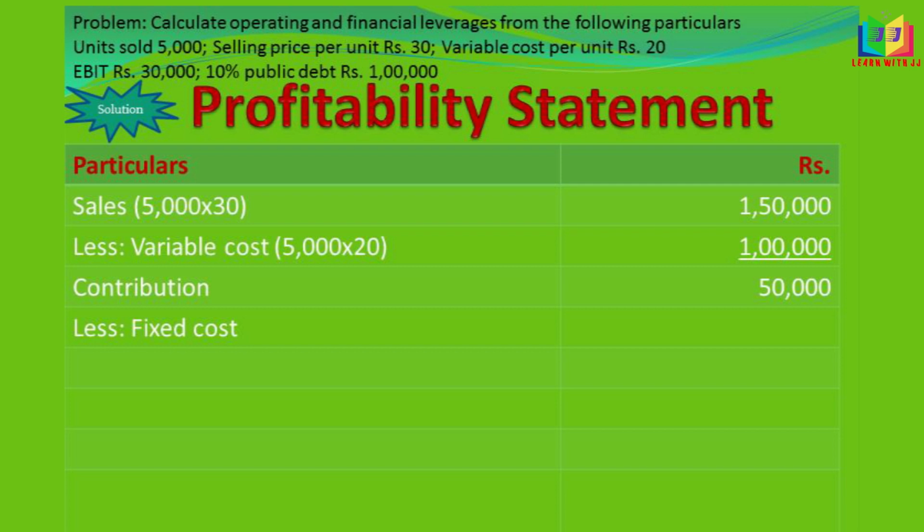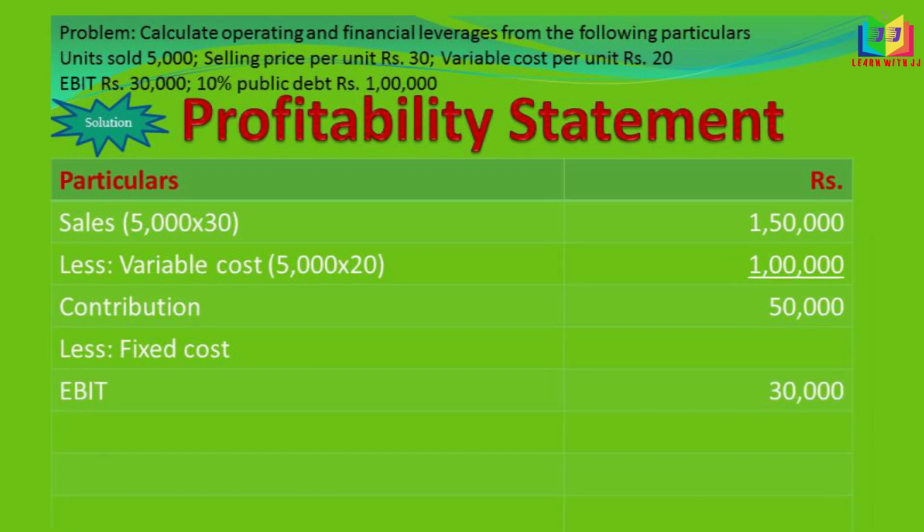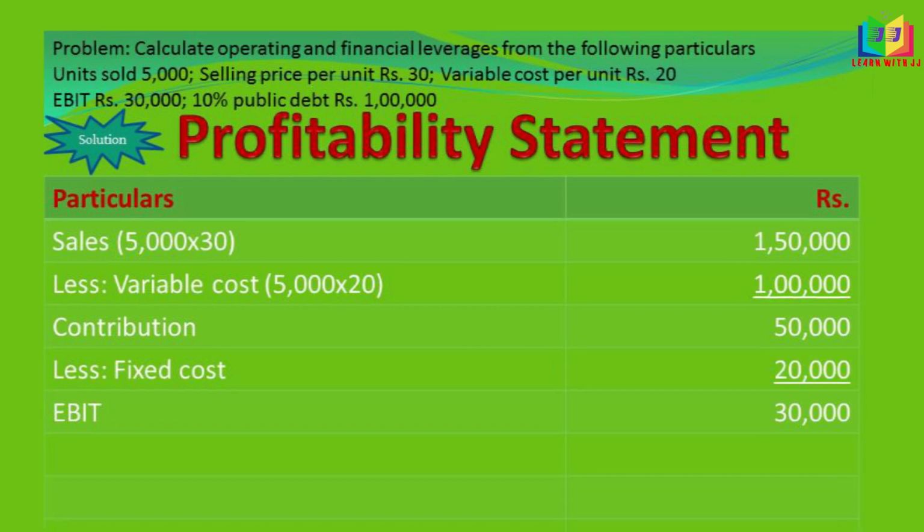Okay, here the fixed cost is not given. Instead of that, they have given us the EBIT. So we'll write that EBIT is 30,000 and contribution is 50,000. We can work out in the reverse way. So EBIT should be subtracted from contribution so that we'll get the fixed cost. So 50,000 minus EBIT 30,000 will get 20,000 fixed cost.